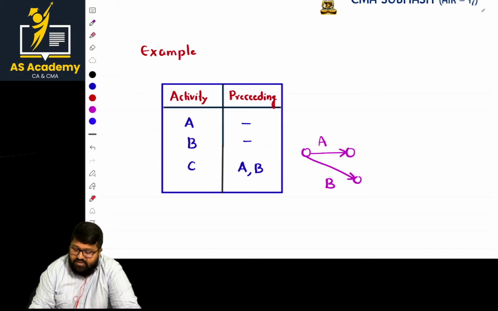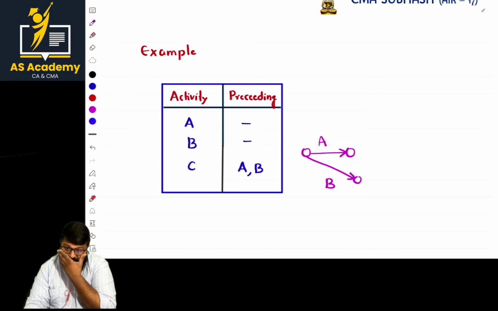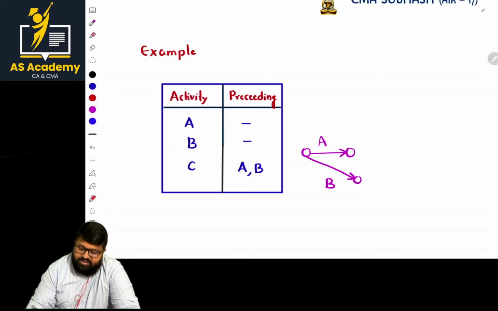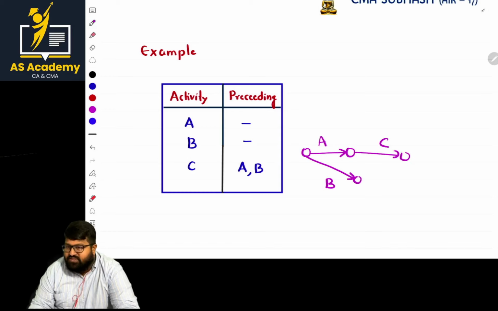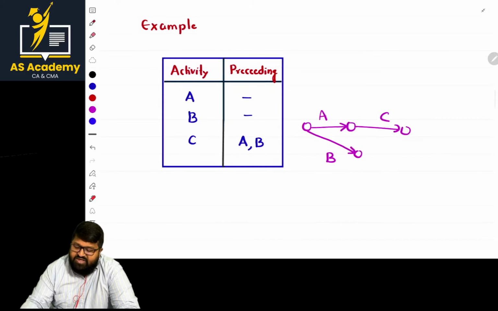Sir, what about next? He is giving information that C starts after the completion of A and B. Okay, so now how is it, professor? Think once and tell. Is it possible? So let us go with it. C starts after the completion. C, fine. Is it done? Sir, the diagram is done, but what basic fundamentals are being violated? Sir, there is one starting event, but two ending events. As it is a violation, sir, I will rearrange it properly.